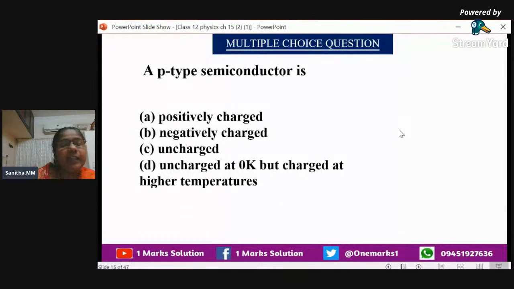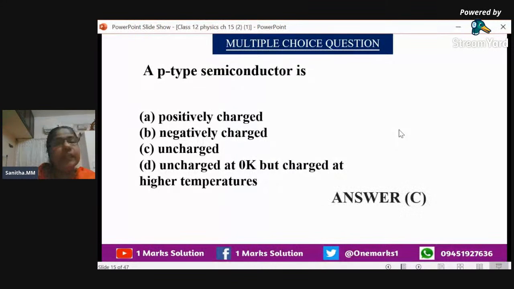And the host atom will get positive charge. So positive and negative put together, we can say it is neutral. So if it is a p-type or n-type semiconductor, it is electrically neutral. This is very important. Usually the students will make a mistake here. So the answer will be uncharged.